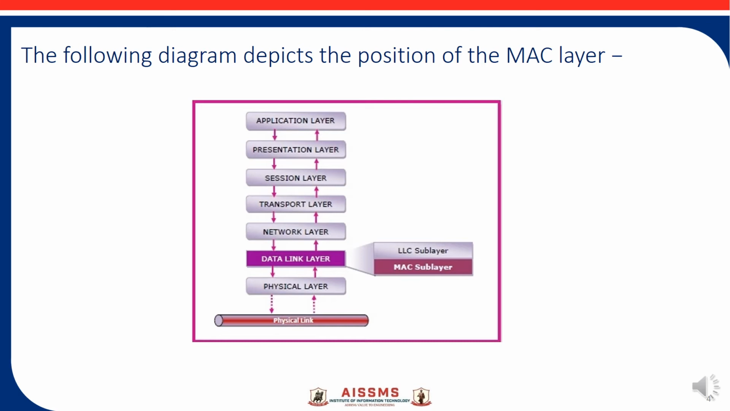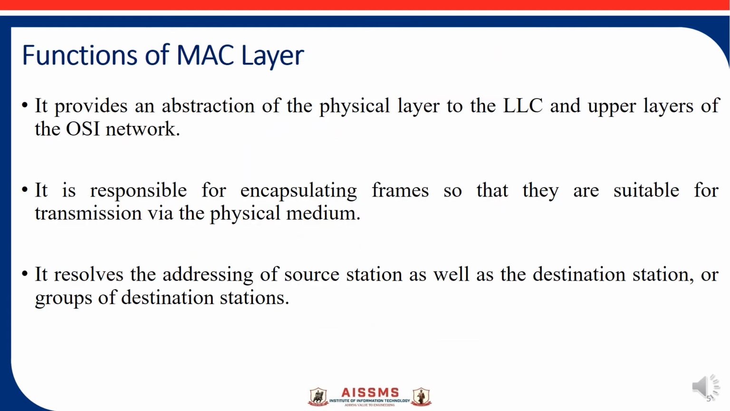The first one is physical layer, then data link layer, network layer, transport layer, session layer, presentation layer, and application layer. So as we can see in the diagram, the data link layer is divided into two sublayer, LLC sublayer and MAC sublayer. So the functions of MAC layer are: it provides the abstraction of the physical layer to the LLC and upper layers of the OSI model.